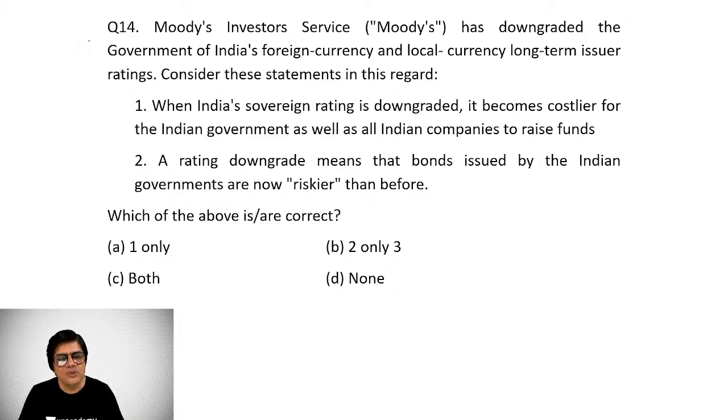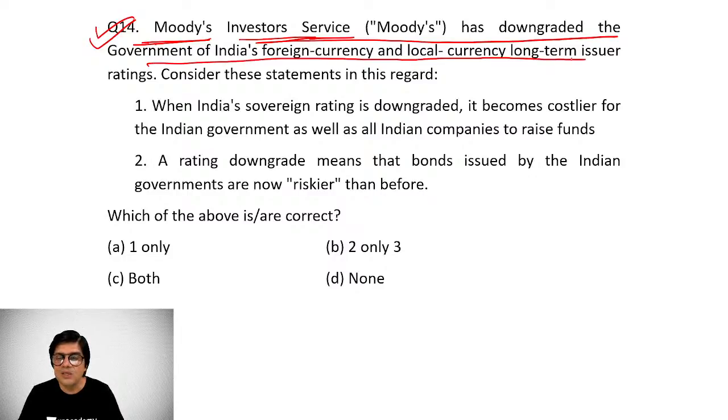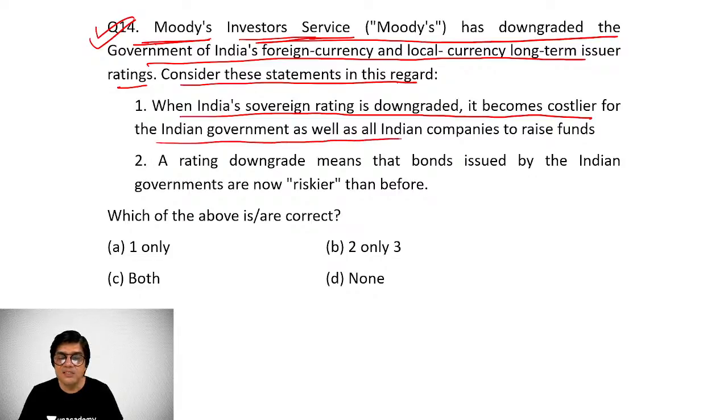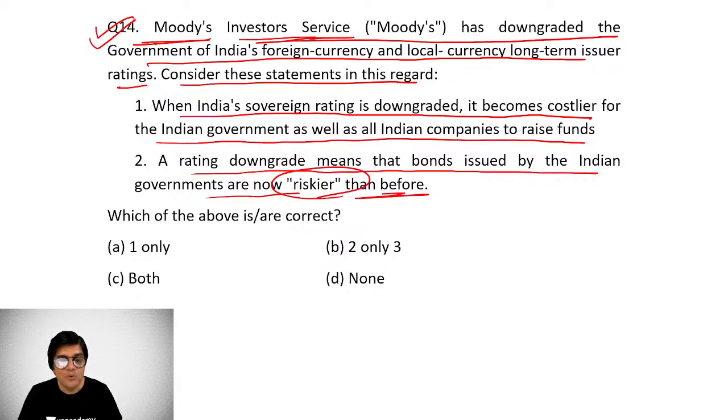Now, next question I brought is this: the international credit rating agency, Moody's Investor Service, has downgraded the government of India's foreign currency and local currency long-term issuer ratings. Consider these statements regarding this. When India's sovereign rating is downgraded, it becomes costlier for the Indian government as well as all Indian companies to raise funds. That is the first statement, which of course, as you can make out, seems to be right. A rating downgrade means that bonds issued by the Indian government are now riskier than before. So which of the above statements are correct?